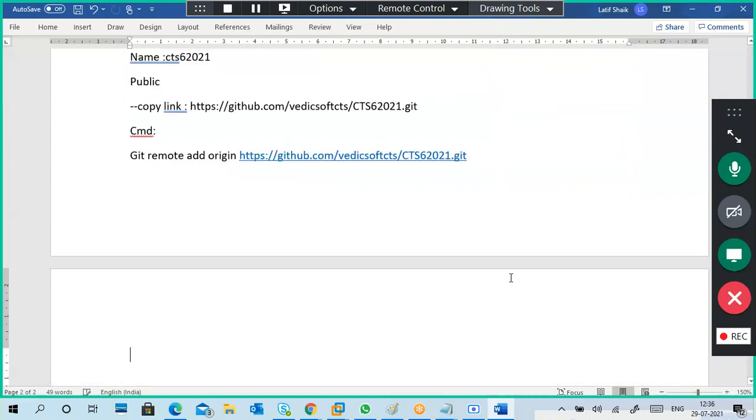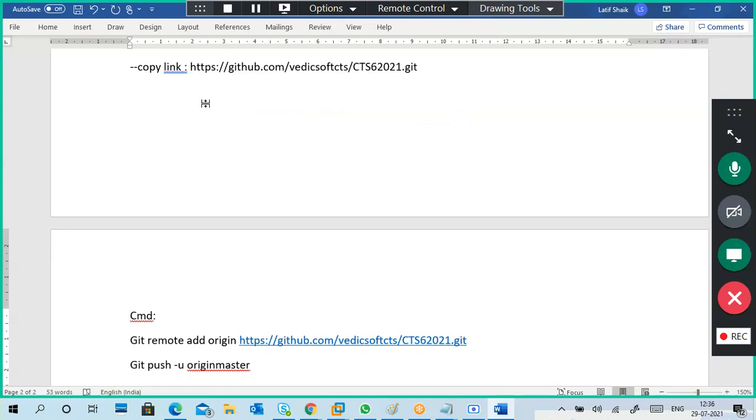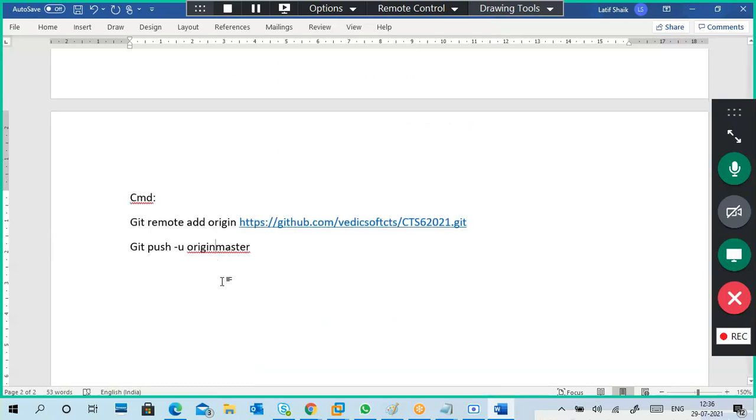Next, git push origin master, because we are using the master branch only now. So this is origin master.